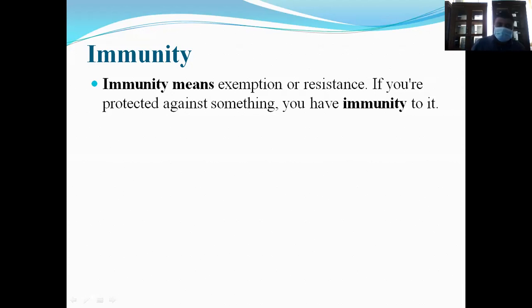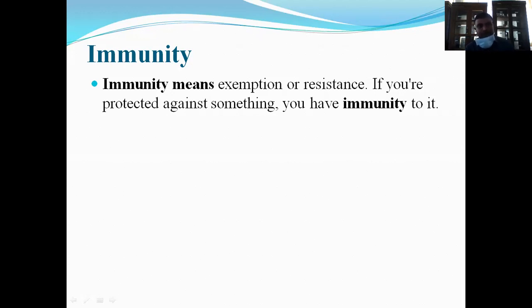So, immunity. You already know that the term immunity means exemption or resistance. If you are protected against something, you have immunity to it. Okay, that is what we call immunity. It's nothing but the resistance power of an individual.